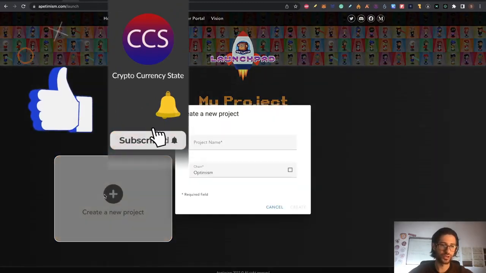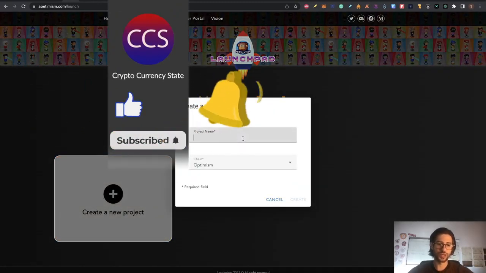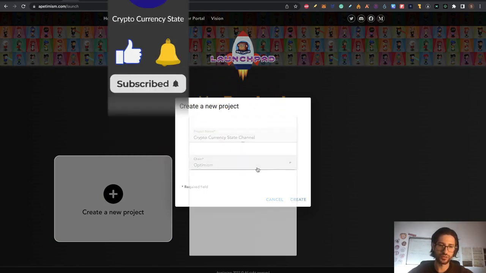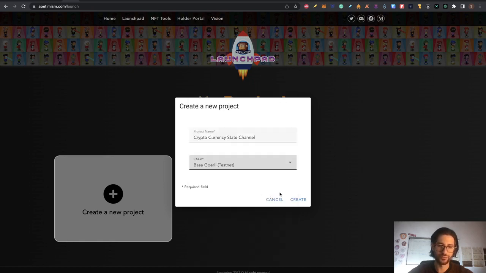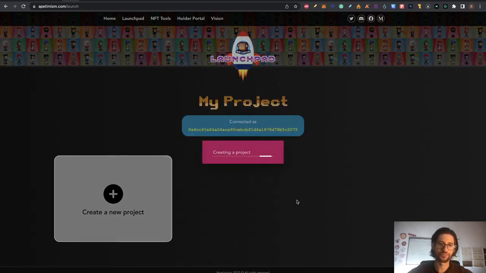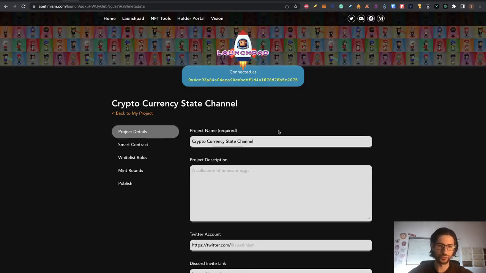Now you click on create a new project. Put any name that you want. In chain, you need to move here to Base testnet. So Base is here, Base Garlic testnet. Click there, and now click on create. This is going to create a new project. Now you are going to see this.